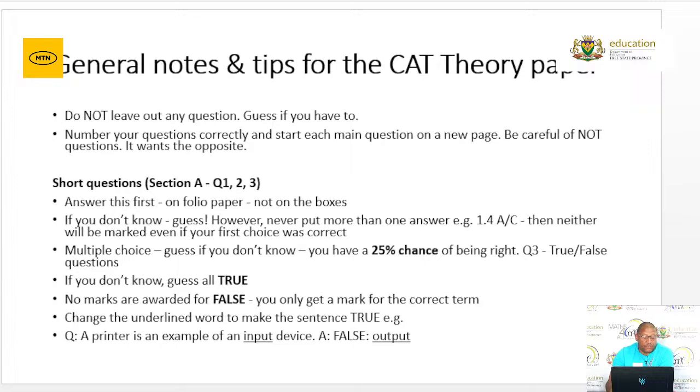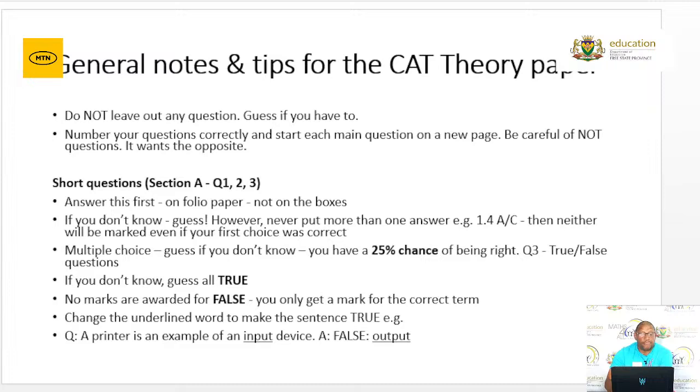For example, I've got a question here: a printer is an example of an input device. If you say it's false, then you must change the word input, because the word input will be underlined, to output. So when you only answer false, you won't get a mark, because you'll have to correct the statement.